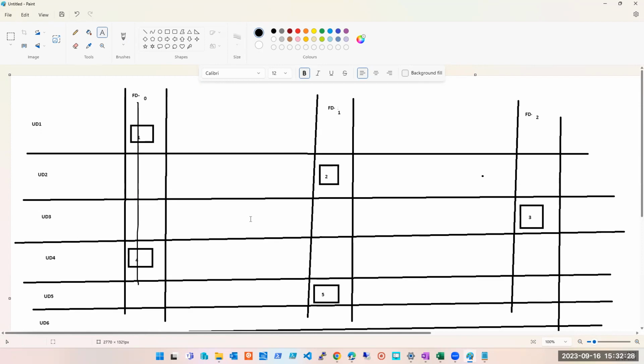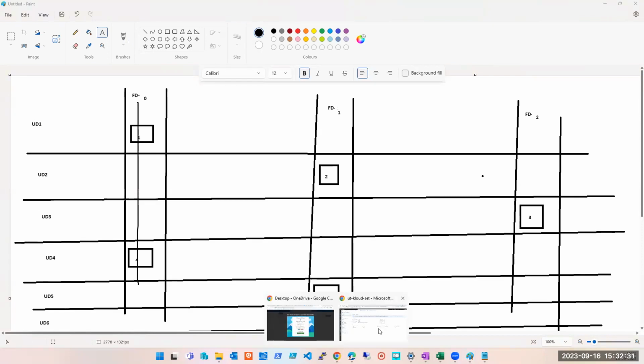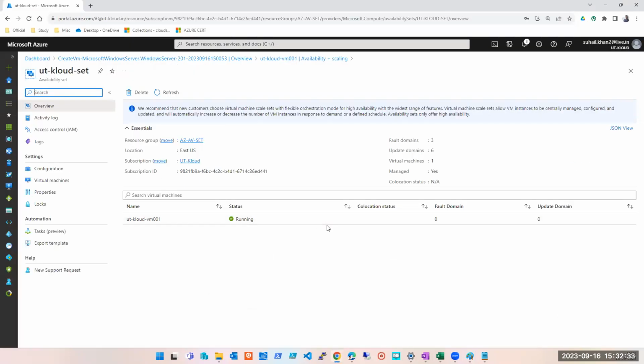If you go to this machine, look at this, I did not have to select anything. I don't get the chance to select that this machine should go to this fault domain or update domain. I just get an option at the first time when I'm creating my availability set to select how many update domains and how many fault domains I need. After this, when I start creating machines, Azure will do the placement by default. We are going to see that now.